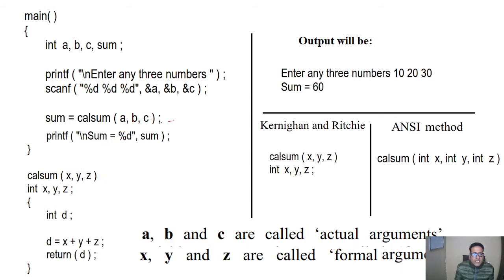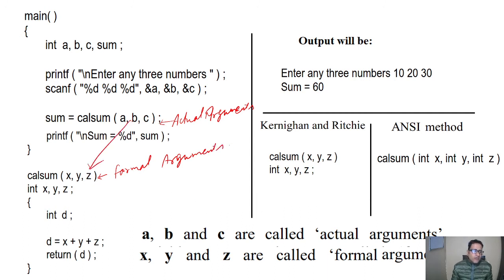So the points to remember are that this is the way we pass values, and these are the actual arguments and these are the formal arguments.